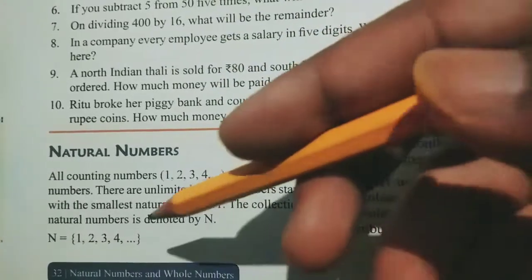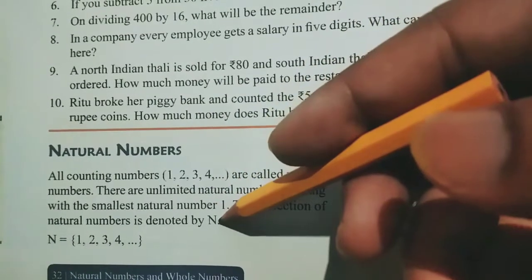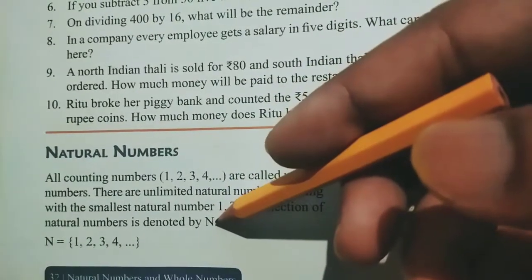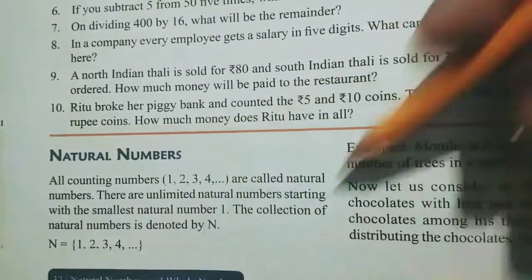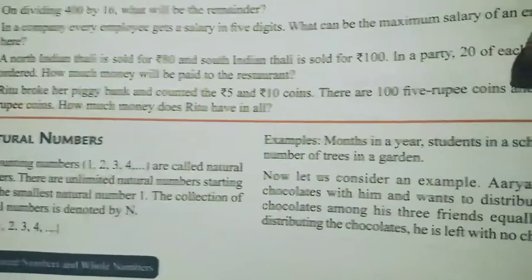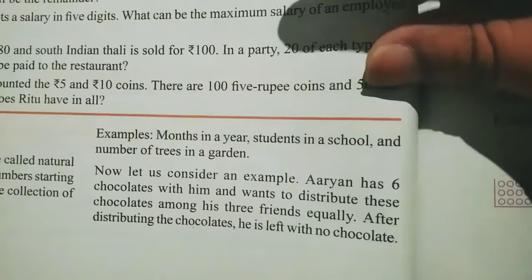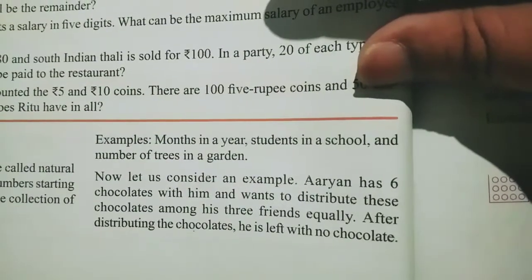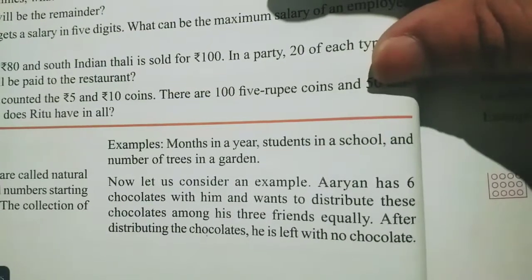Okay, the collection of natural numbers is denoted by N. So it is the notation of natural numbers, N. So N equals 1, 2, 3, 4, dot dot dot. Understood? So this is called natural numbers. So here are some examples given, like months in a year, students in a school, and number of trees in a garden. So all we can count, right? So these are all natural numbers.